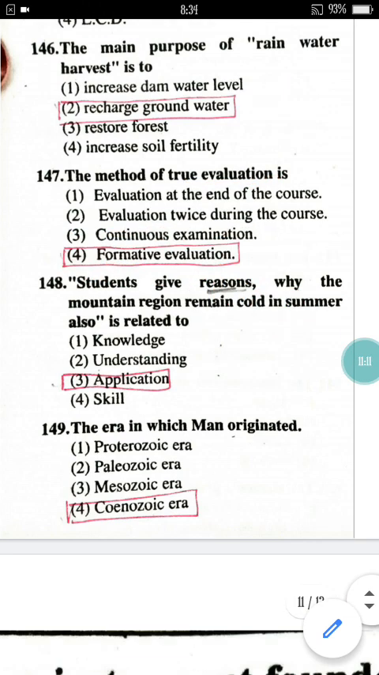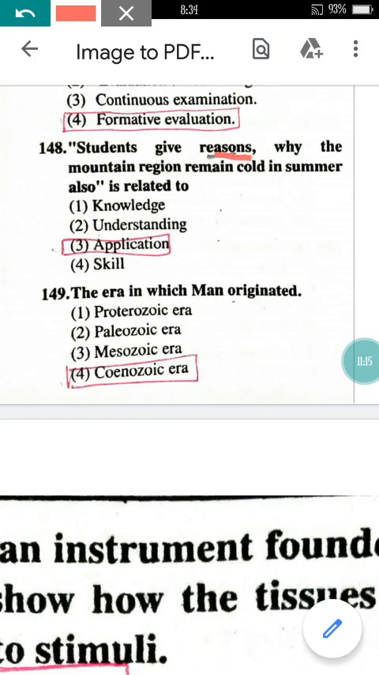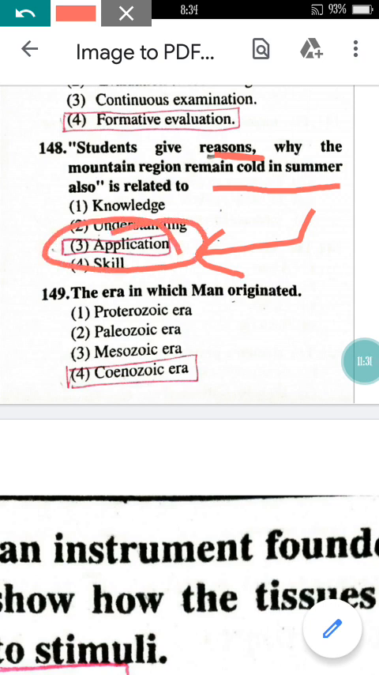Now come to question number 148. In question number 148, students give reasons why the mountain region remains cold in summer. Also it is related to. Yes, if we have learned the concept, then the students are understanding it and they are applying it, right? So here it will be the application.